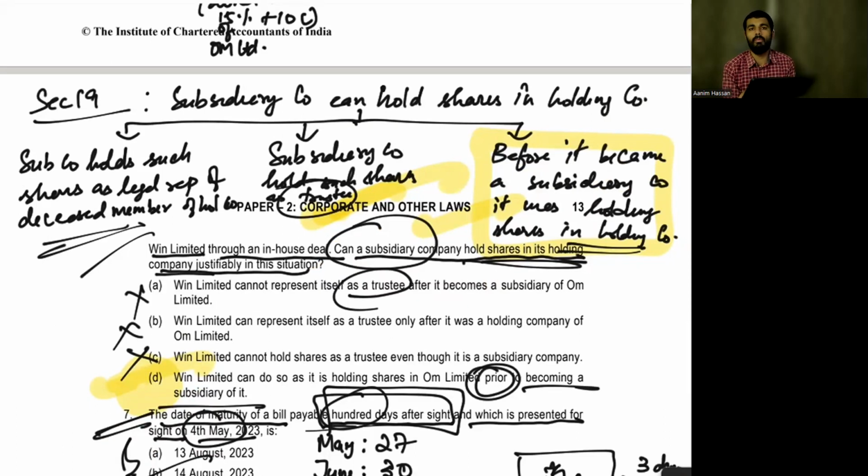It's not like you will simply tick A very easily. Of course you would have read the provision, but you also have to make sure the answer you are taking is right. So you have to give reasonable time for MCQs. Please don't hurry with MCQs, because you can hurry with a descriptive question, only the handwriting changes. But if you hurry with an MCQ, you may tick B or C instead of D. Full 0 marks. This may be a 2 mark question, and you'll score 0 just by hurrying. So give reasonable time.